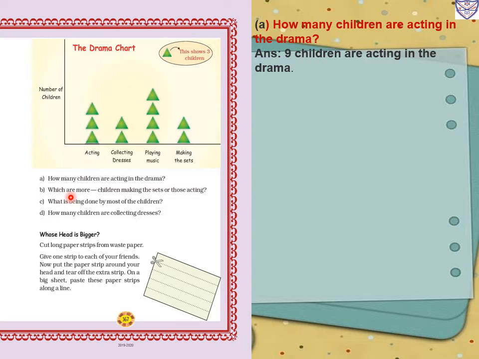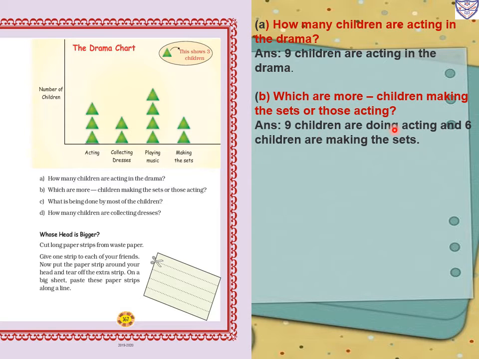Now next question, which are more, children making the sets or those acting? So making sets or acting, which are more? Here 9 and 6. So 9 children are doing acting and 6 children are making the sets. Therefore the number of children doing acting is more.